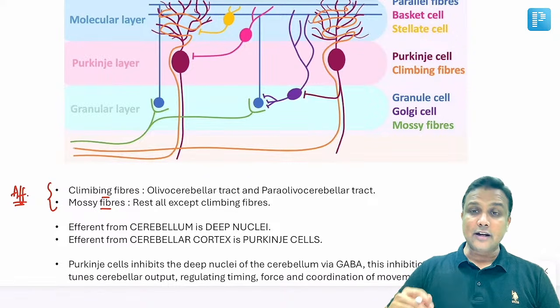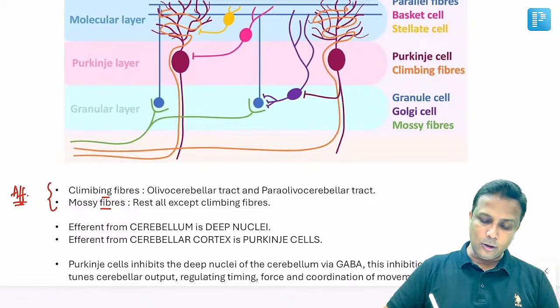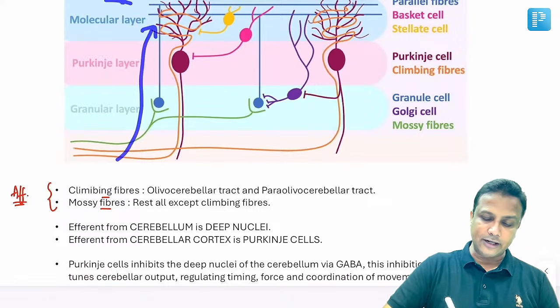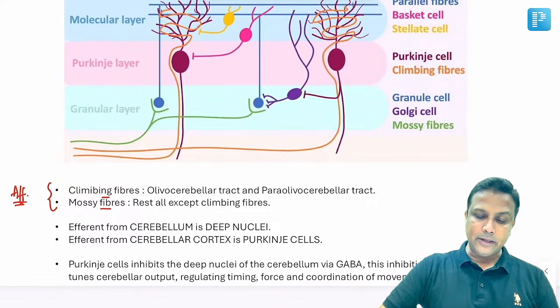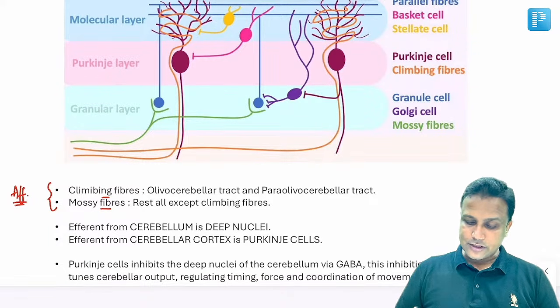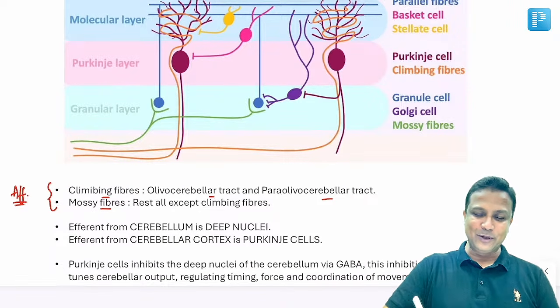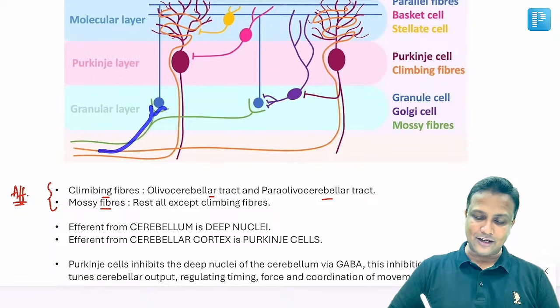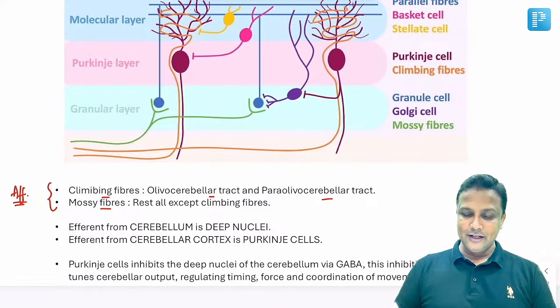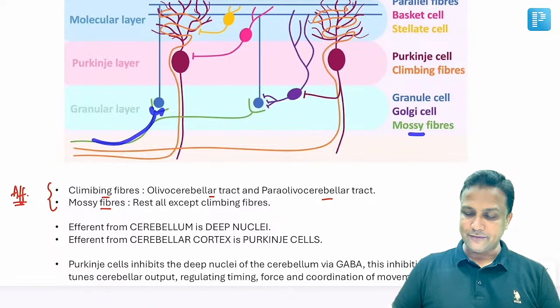So which fibers are climbing fibers? The fibers which are going all the way up to the molecular layer. That will be the climbing fibers, sir. That will be including only 2 tracts, olivocerebellar and para-olivocerebellar. That's all. Rest all will be the mossy fibers, and mossy fibers will be going only and only up to the granular layer. Clear? So the green colored one here will be your mossy fibers.